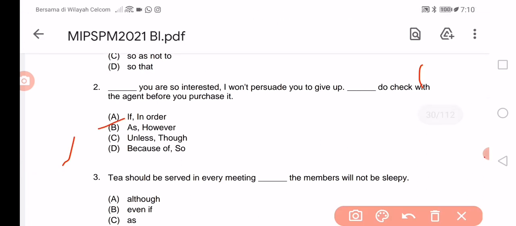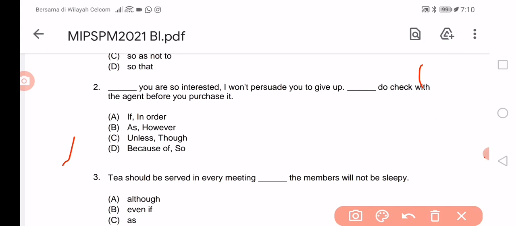Okay. If you're so interested, if you are so interested, or as you are so interested, unless you're so interested, because you're so interested. We still cannot figure out the answer. We need to read the whole sentence. I won't persuade you to give up, dot dot dot. Do check with the agents before you purchase it.